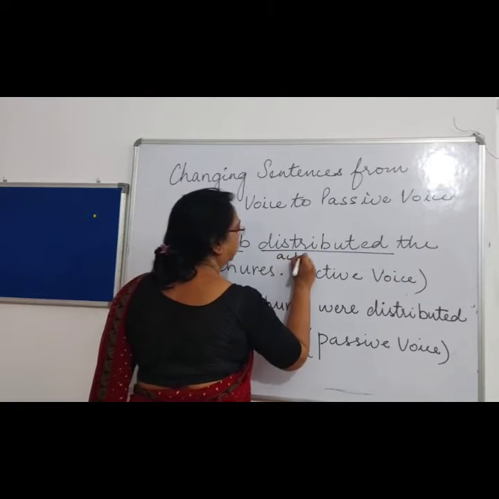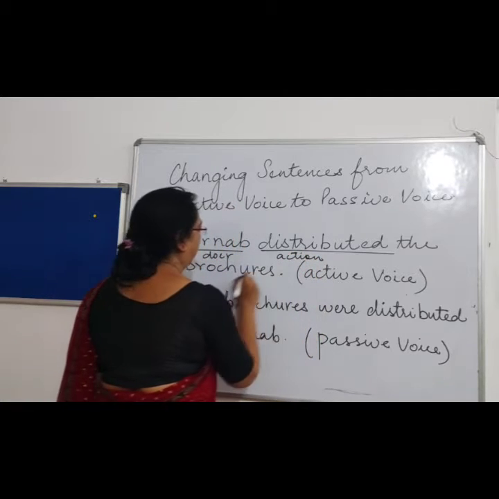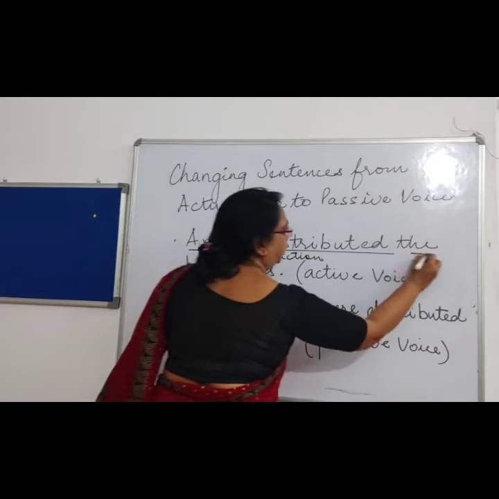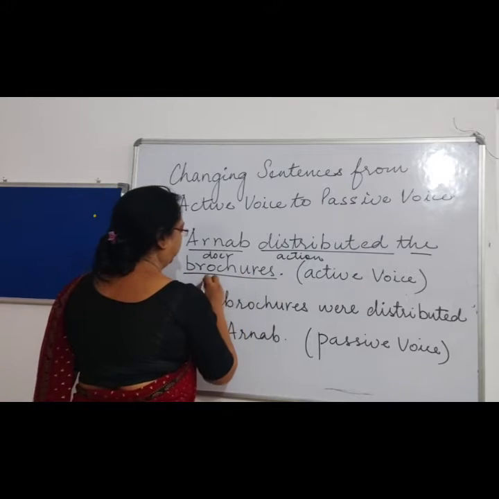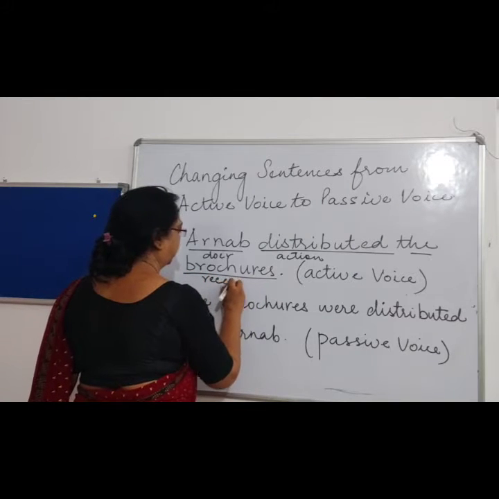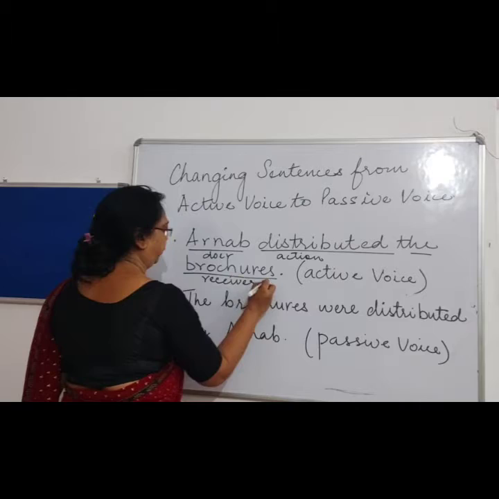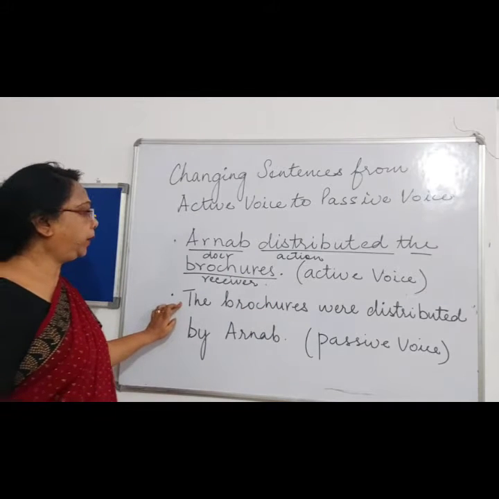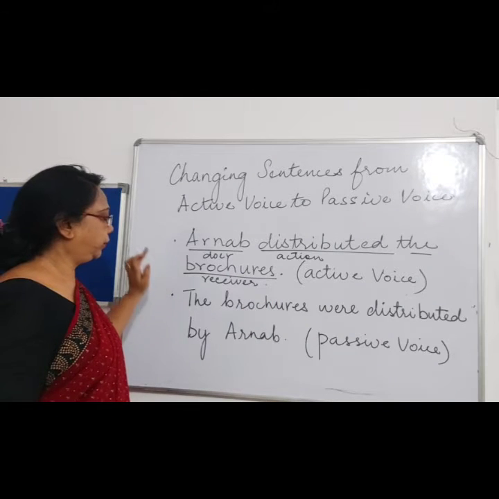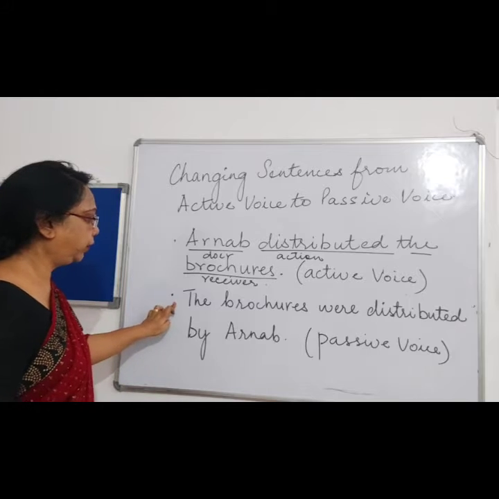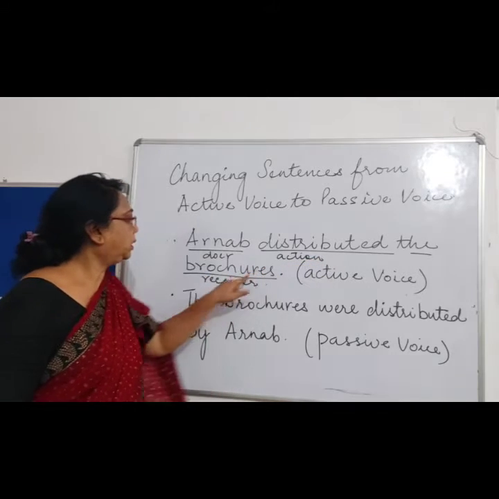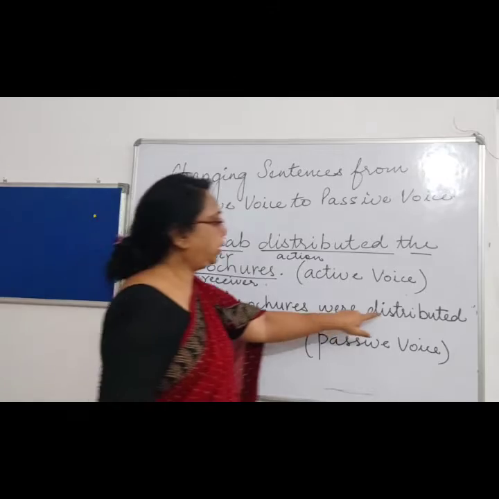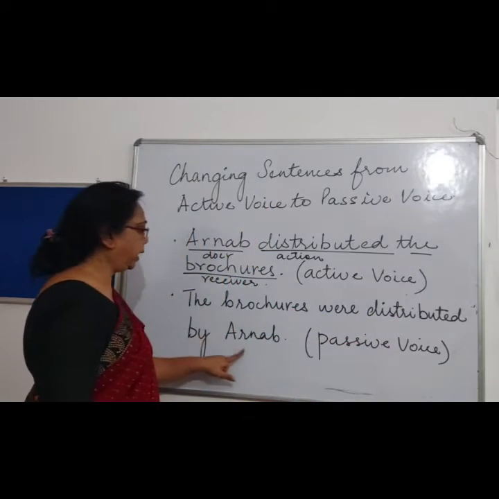Action. And the brochure is what? Receiver. Now let's see the second part. This is an active voice. Now let's see passive voice. The brochure was distributed by Arnab.